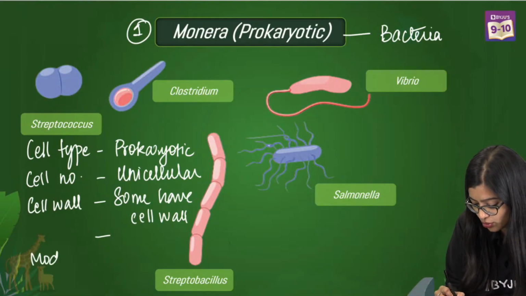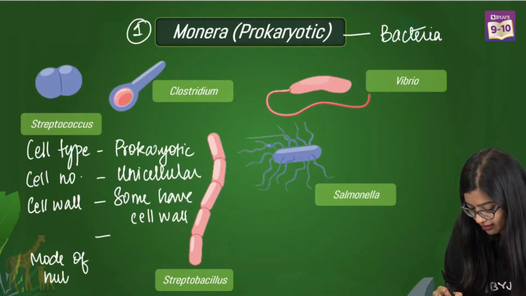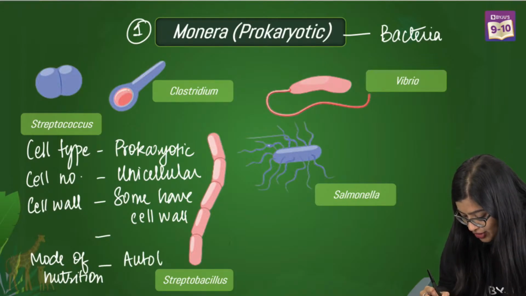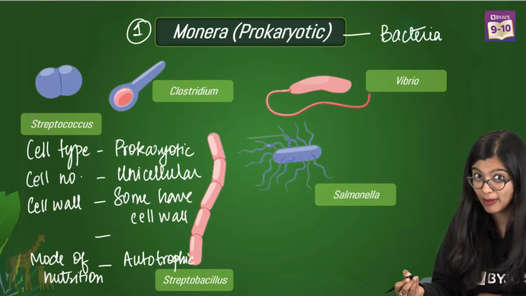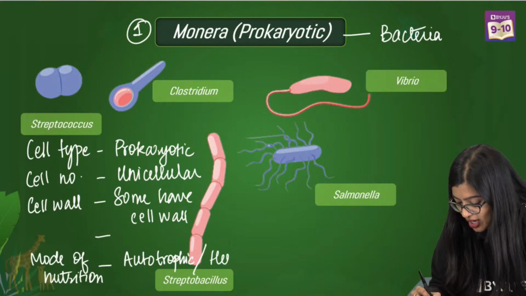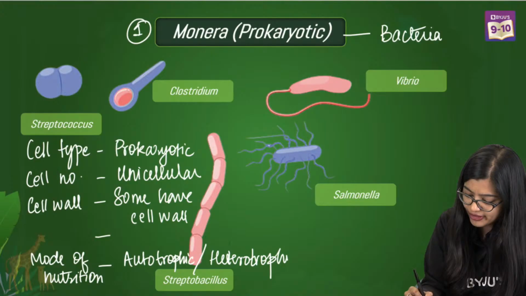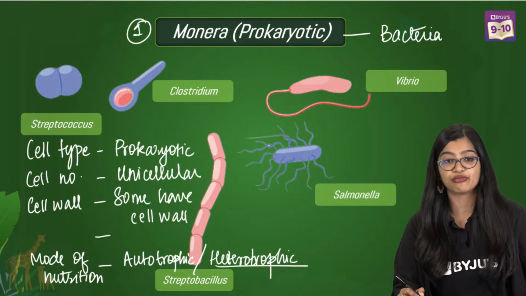Now again, when we go to the mode of nutrition, we see that there are some which are autotrophic like the cyanobacteria, and there are some which are heterotrophic. Like if you take Salmonella, Vibrio, they are all heterotrophic in nature where they cannot produce their own food, right?